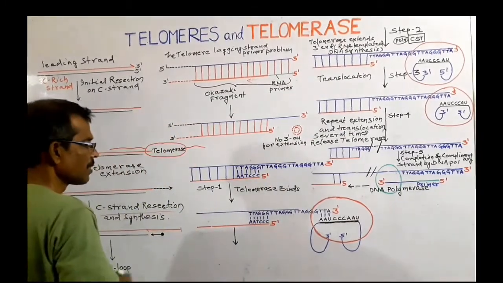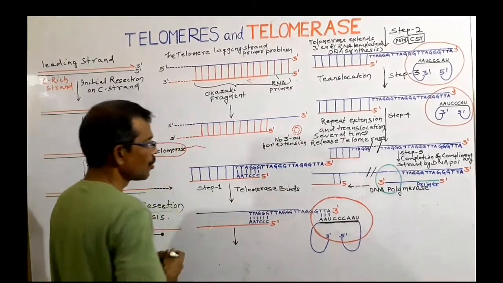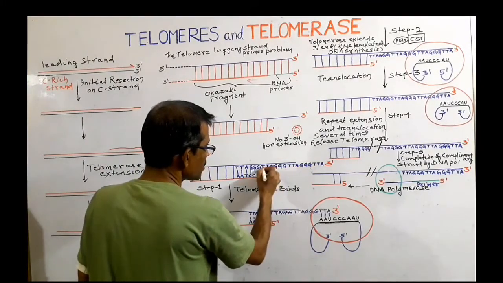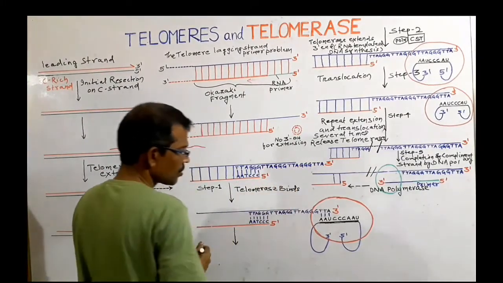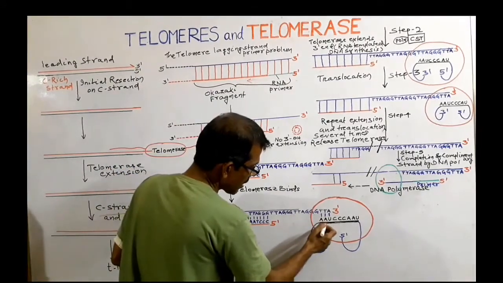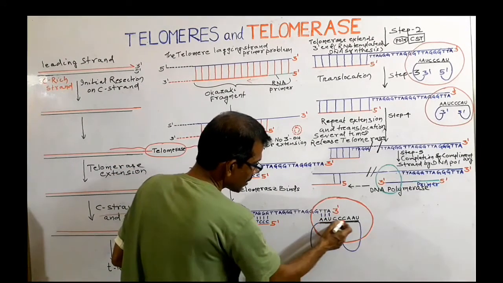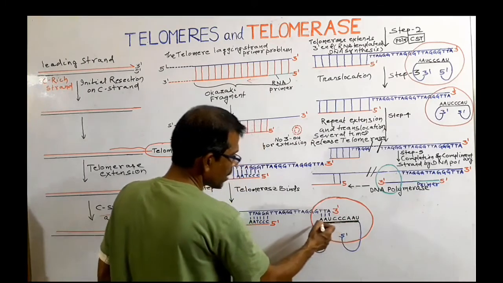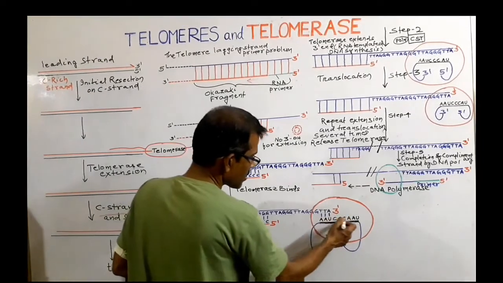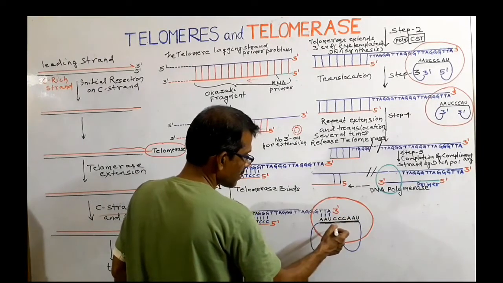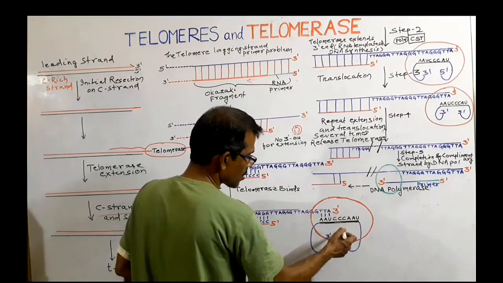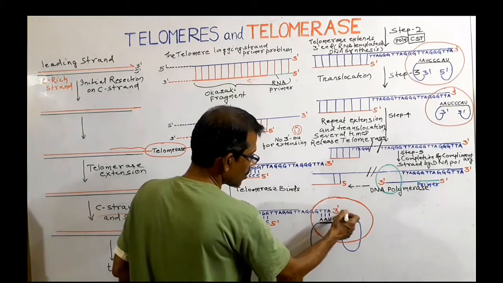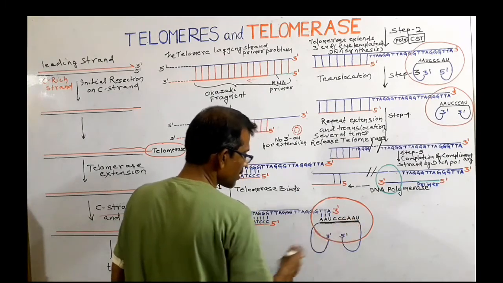After this, the enzyme telomerase will bind with the guanine-rich strand. This is the guanine-rich strand. So there is complementary base pairing with the RNA sequence. This is the RNA sequence that is present in the telomerase. This RNA sequence acts as a template for the reverse transcription into the DNA telomeric repeats with the help of the enzyme telomerase.